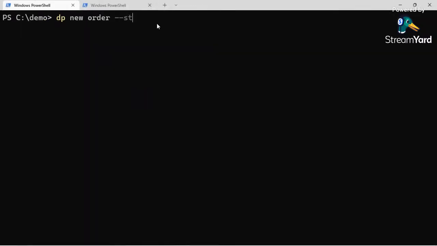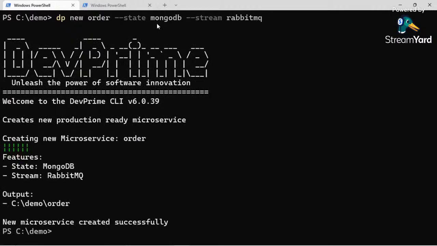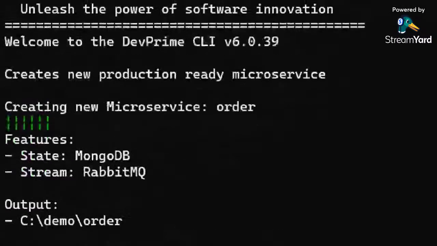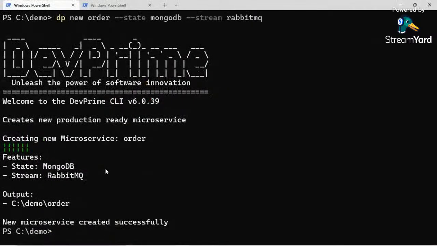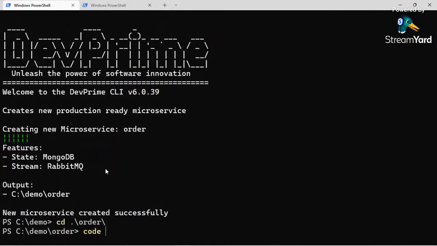And I want to define that it is going to place states on MongoDB, and it's going to emit events on RabbitMQ. So here DevPrime is creating for us a production-ready microservice. What is a production-ready microservice? Let's watch it now. It's placed on demo order, and it's based on MongoDB and RabbitMQ. See that?